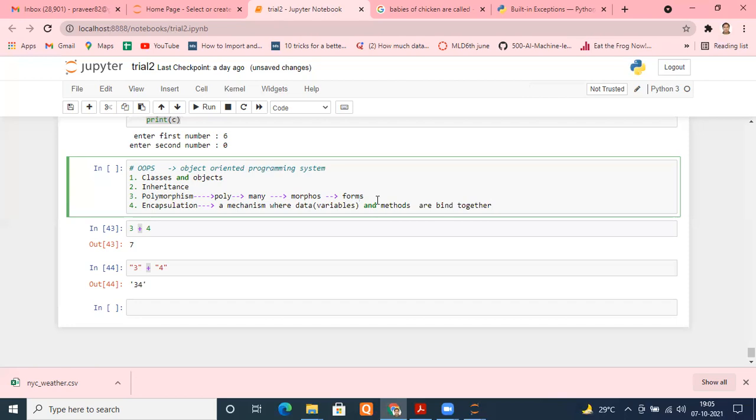A mechanism where data and the methods which act on the variables or on the data are bound together. And this is the thing we do in classes.